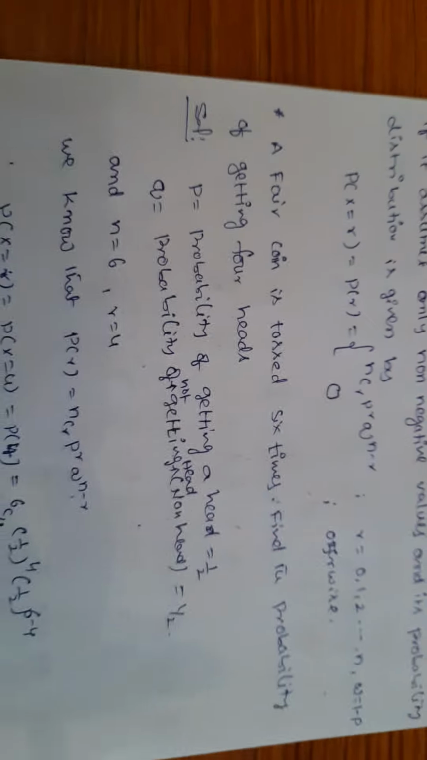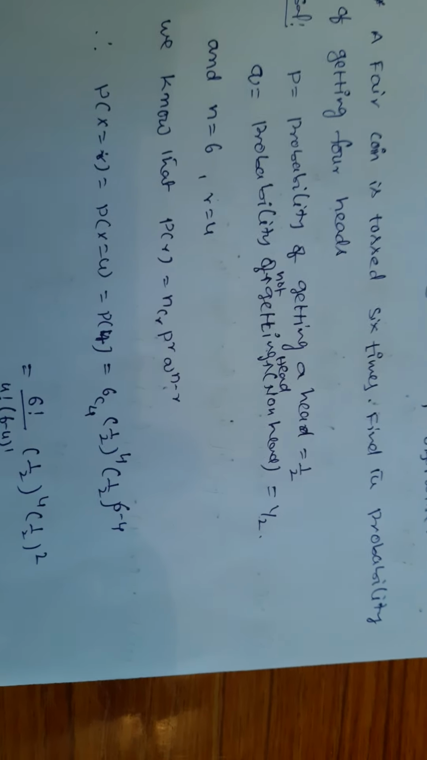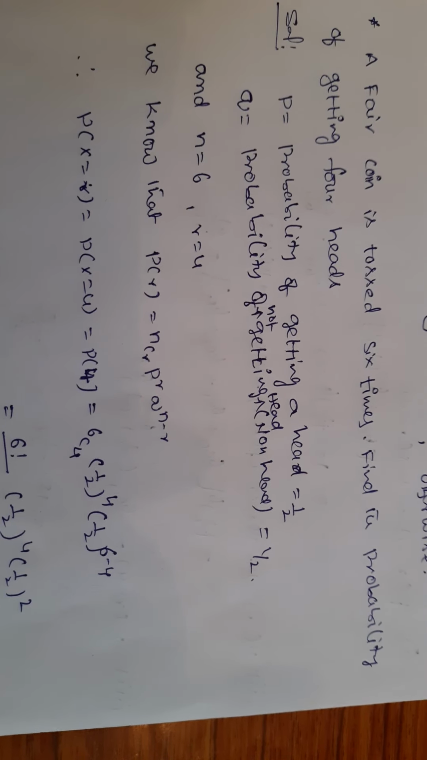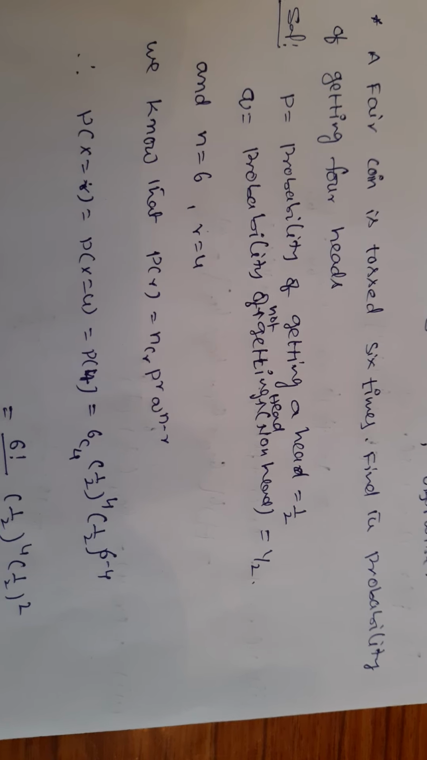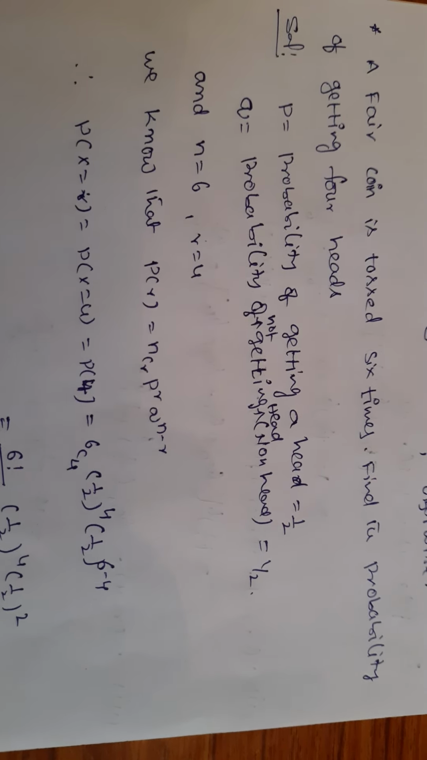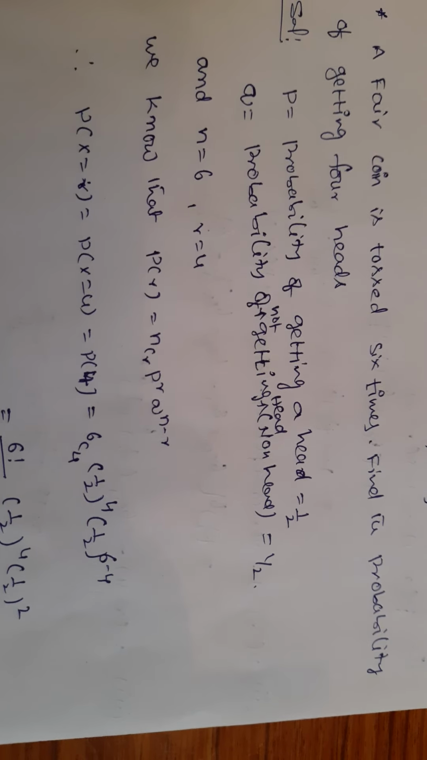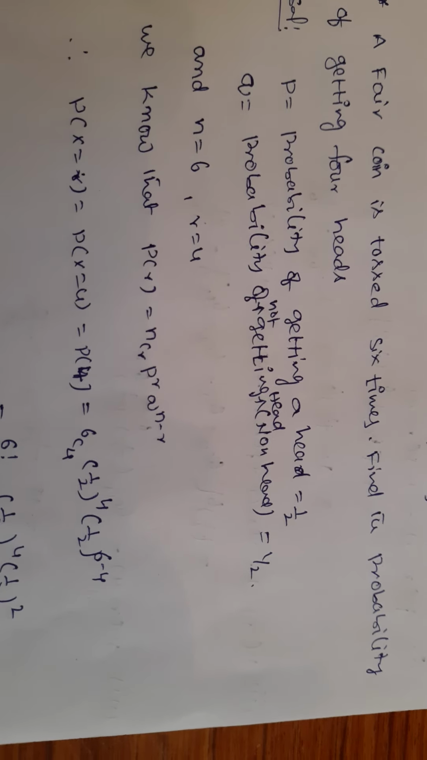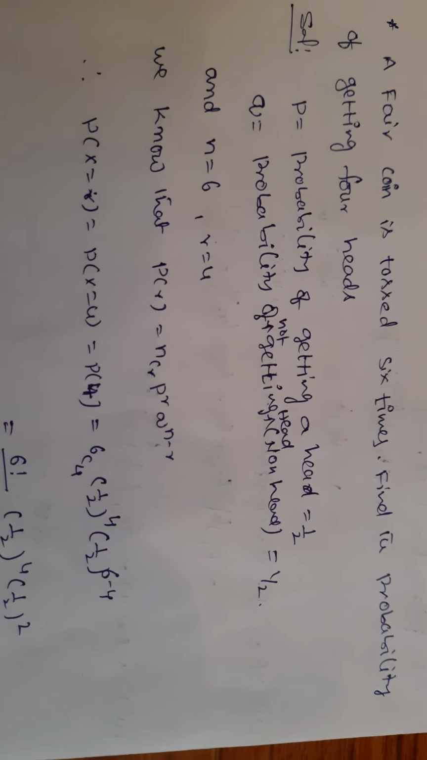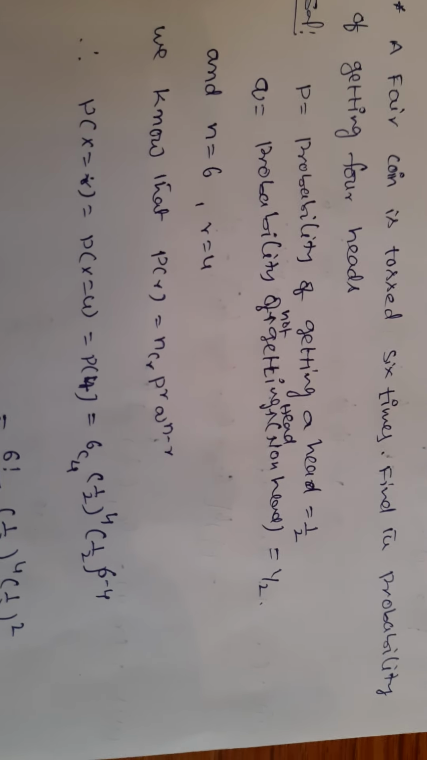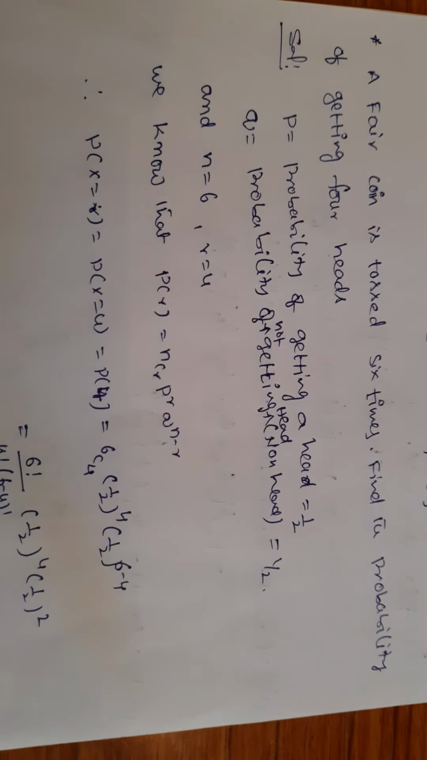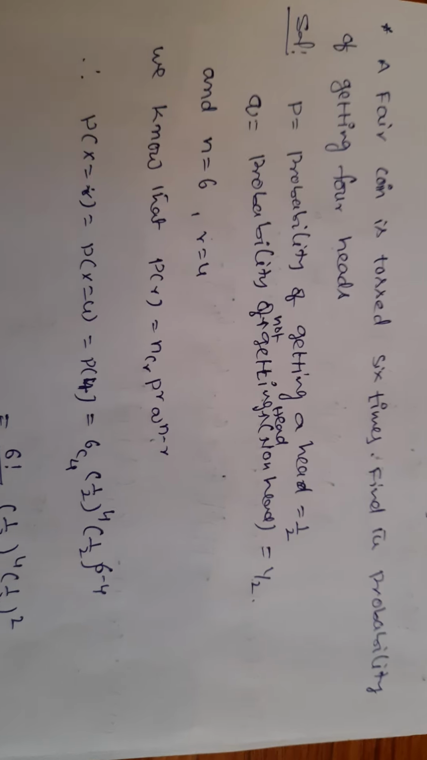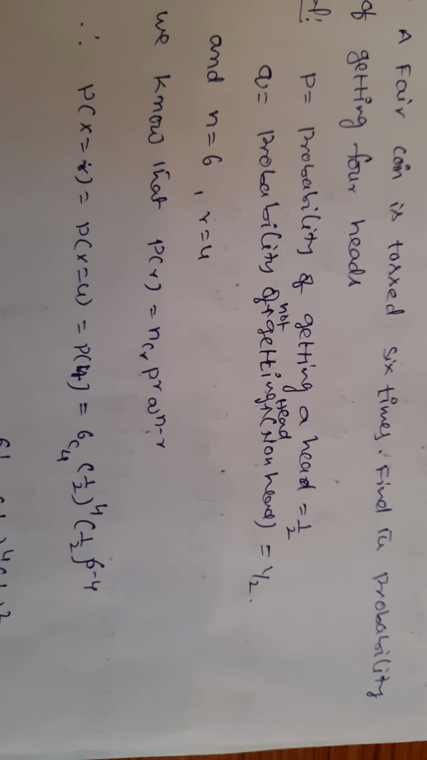Question number 1. A fair coin is tossed 6 times. Find the probability of getting 4 heads. What is the question here? A fair coin is tossed 6 times. Find the probability of getting 4 heads. Now, what is the probability of head, and how many times is the coin tossed? This is the main thing. Probability of getting a head is 1 by 2. Probability of not getting a head is 1 by 2.